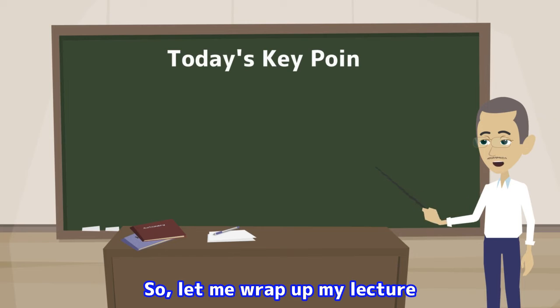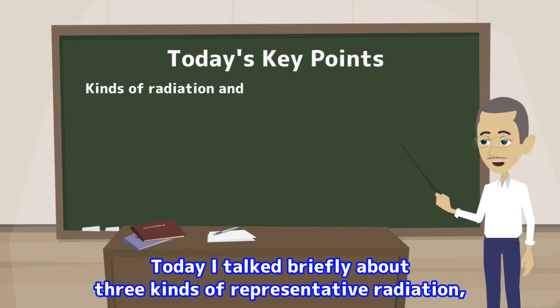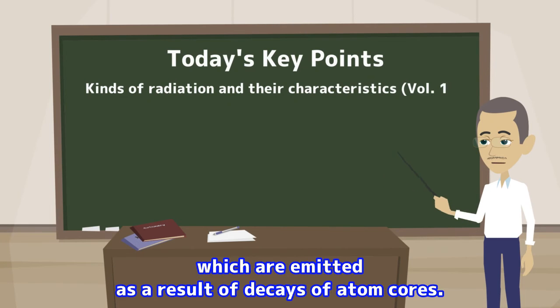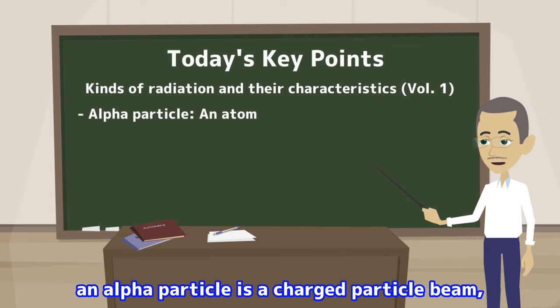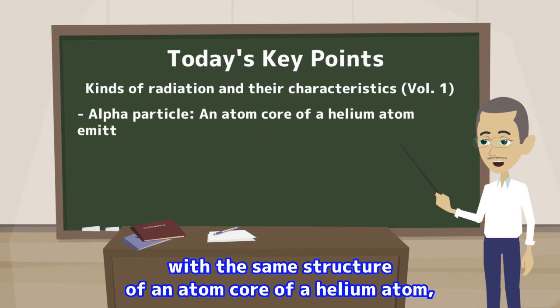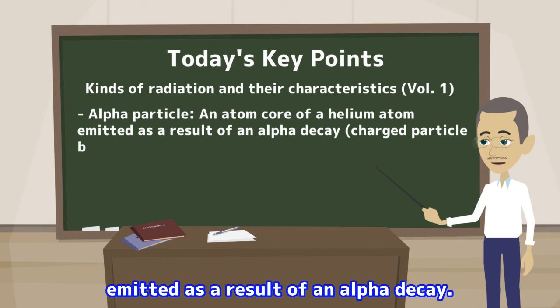So, let me wrap up my lecture by providing you the key points. Today I talked briefly about 3 kinds of representative radiation and their characteristics, which are emitted as a result of decays of atom cores. First of all, an alpha particle is a charged particle beam, with the same structure as an atom core of a helium atom, emitted as a result of an alpha decay.